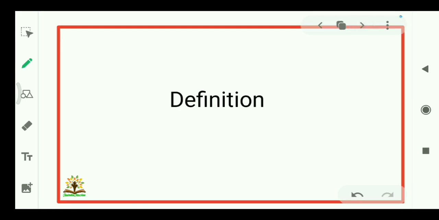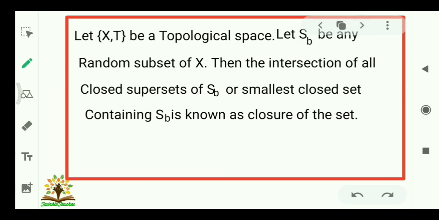Let us understand it with the help of the standard definition. Let (X, tau) be a topological space and SB is any random subset of X. Then the intersection of all closed supersets of SB, or smallest closed set containing SB, is known as closure of that set. What does it mean by supersets?